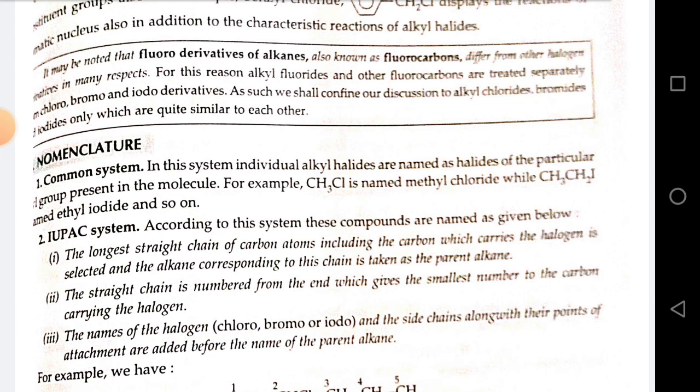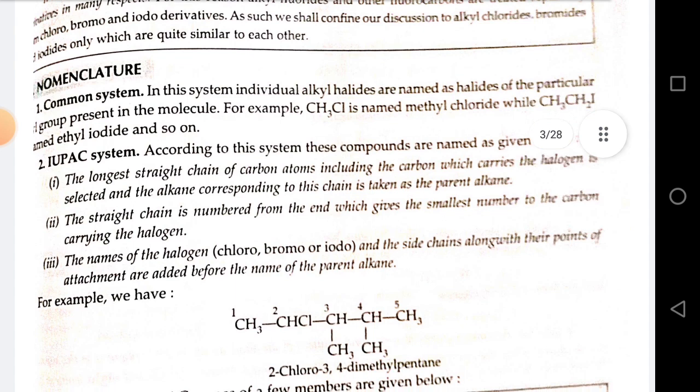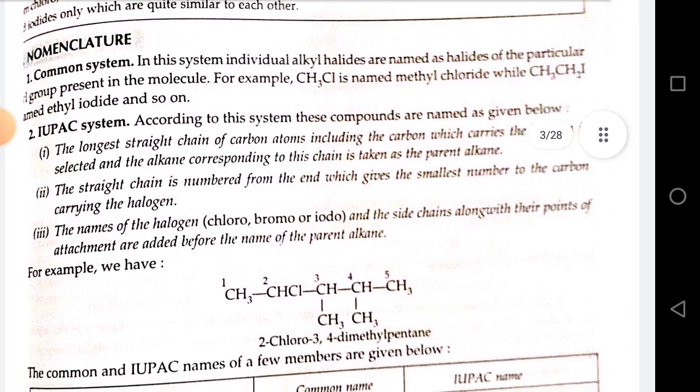Nomenclature. Common system. In this system, individual alkyl halides are named as halides of the particular group present in the molecule. For example, CH3Cl is named methyl chloride, while CH3CH2I is named ethyl iodide, and so on. IUPAC name. According to this system, these compounds are named as given below.